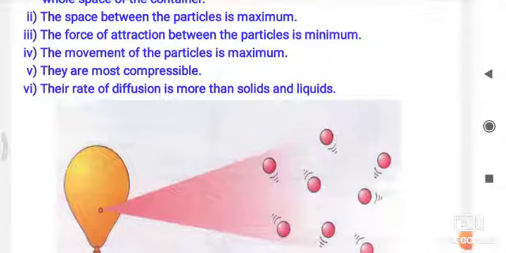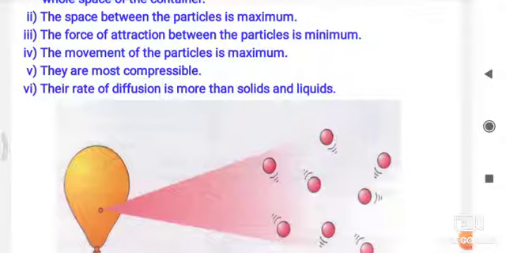And the rate of diffusion is more than solids and liquids. So the rate of diffusion is lower in solid, in the middle for liquid, and gases have the highest rate of diffusion.